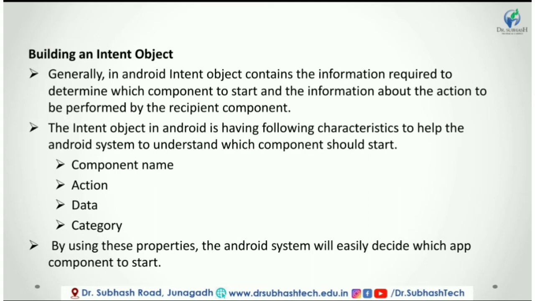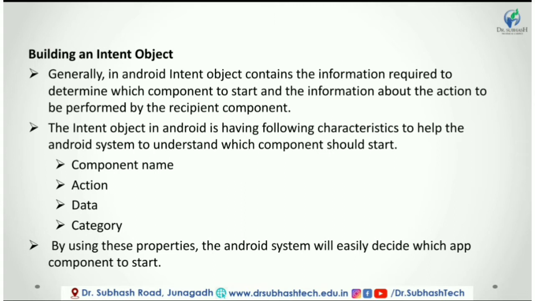In Android, we can specify the component name for an intent by using the fully qualified class name of the target component and package name. For example, com.sample.activity. We can set the component name by using setComponent, setClass, and setClassName, or by using the intent constructor. Second is action. It defines the name of the action to be performed to start an activity. The following are some of the common actions to start an activity.